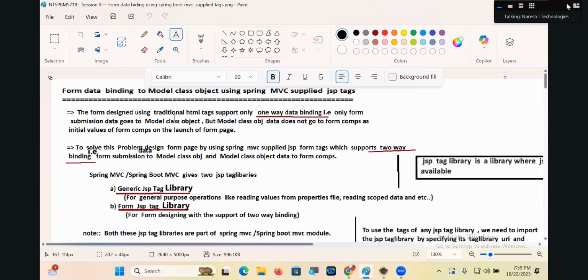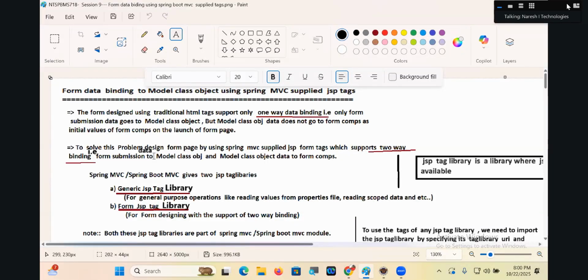The form designed using traditional HTML tags supports only one-way data binding. That means only form submission data goes to the model class object, but model class object data does not go to form components as initial values on the launch of the form page.